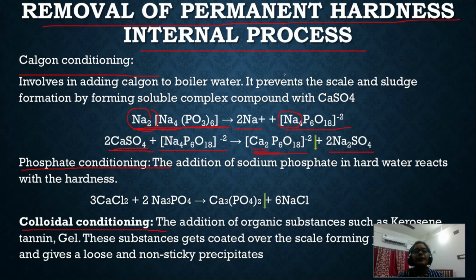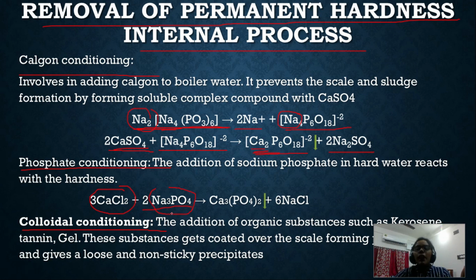Next is phosphate conditioning. In phosphate conditioning, generally we use sodium phosphate. Consider we have calcium chloride in our water. In the presence of calcium chloride also, the water will show permanent hardness. Now we have to remove this calcium chloride, by using sodium phosphate. That is why it's called phosphate conditioning.